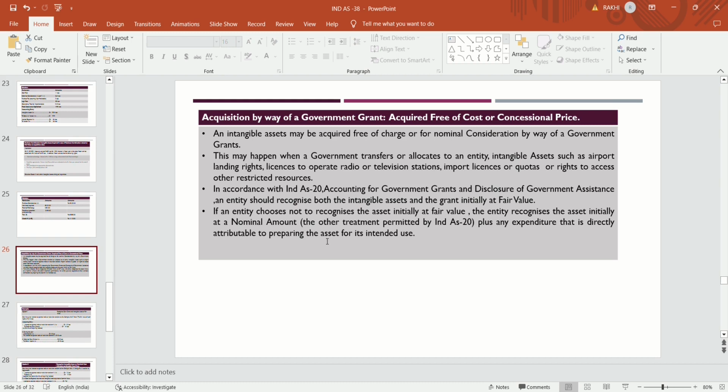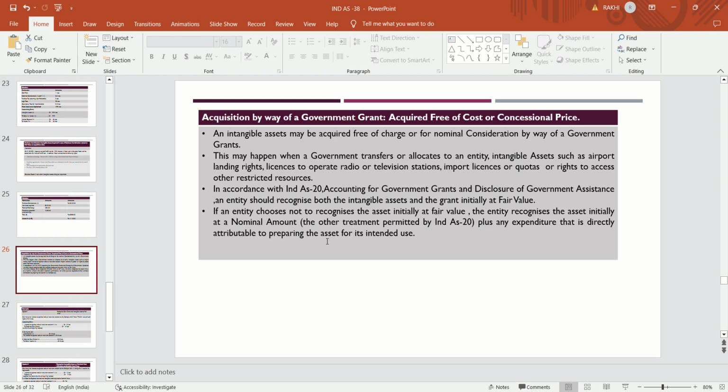So how is the accounting entry to be done? In case of free of cost government grant intangible assets, or in case of a nominal price, in accordance with Ind AS 20, accounting for government grants and disclosure of government assistance, an entity should recognize both the intangible asset and the grant initially at fair value.